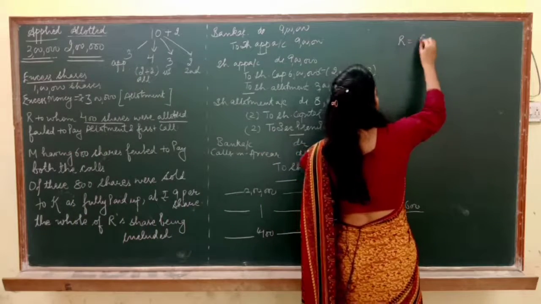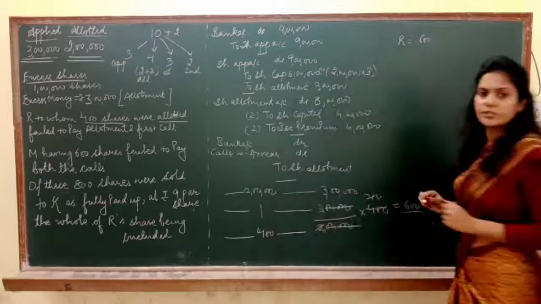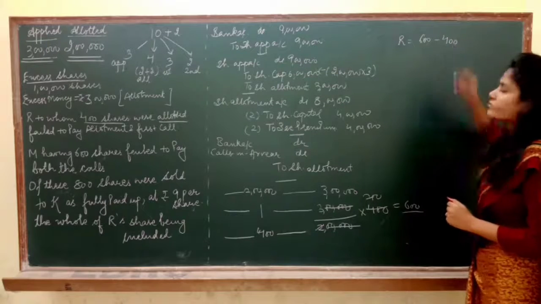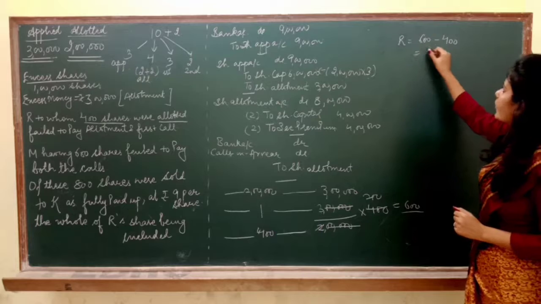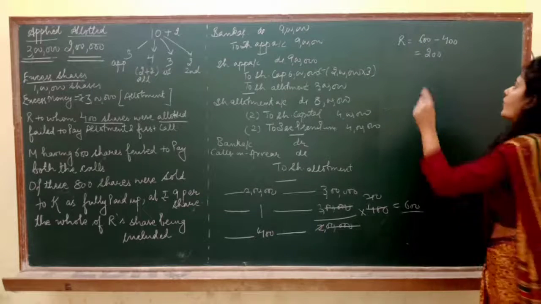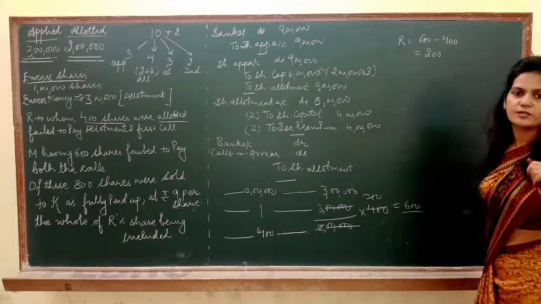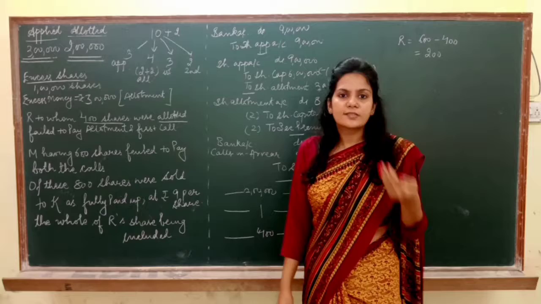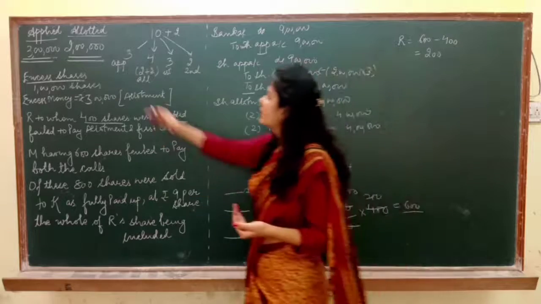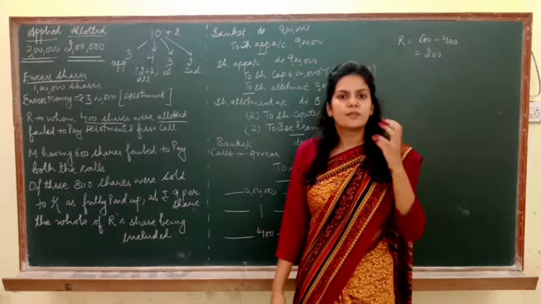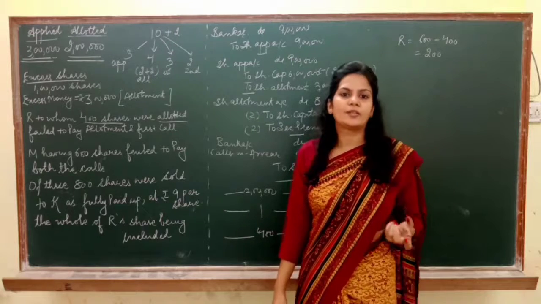R applied for 600 shares, but we have given only 400 shares to him. It means R has given application money on 200 shares extra. You need to understand this point: when you apply for shares, it's clear that you will pay application money only, because for applying for some number of shares you need to pay application.